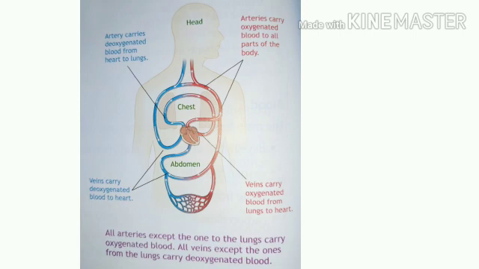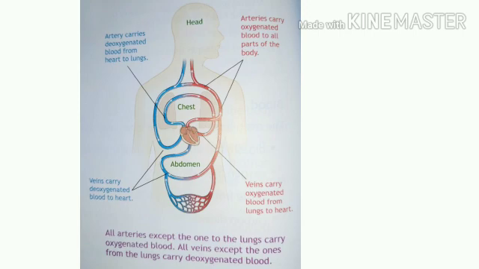Now the process of circulation of blood through the body. What is the process of circulation of blood in our body? Now we are going to discuss that. Deoxygenated blood flows from the top part of the body into the superior vena cava, which carries it into the right atrium. Blood from the lower part of the body is carried into the right atrium by the inferior vena cava.